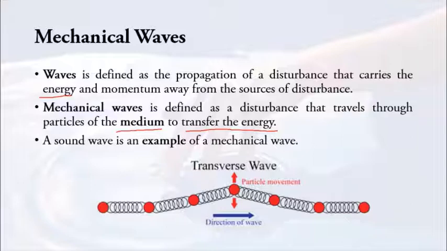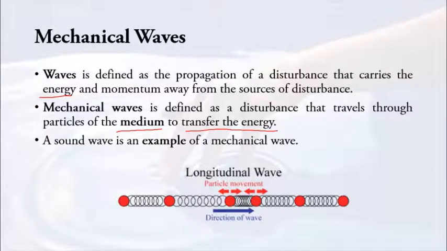The direction of the wave basically represents the direction of the energy as well. If wave is going to the right, then energy is being transferred from the left to the right as well. The second type of wave is longitudinal wave, where the particle movement is parallel to the direction of wave. So the angle between them is 0 because they are parallel to each other.